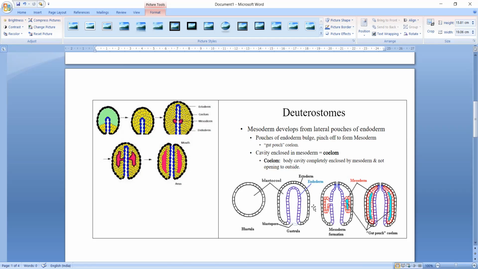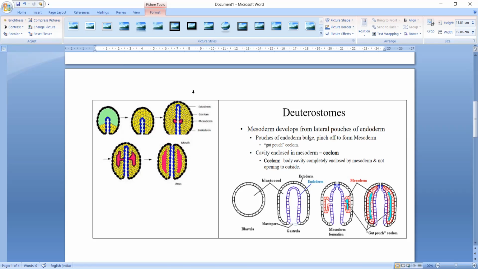Now if you see in this diagram, the black cells represent ectoderm, the blue ones represent endoderm, and this red part represents the mesoderm. So the mesoderm has developed. In the embryo, if you see in between, this is the archenteron. This is the gastrula. So this is the archenteron, and the opening of the archenteron is called the blastopore. So when we see this, the mesoderm has developed.